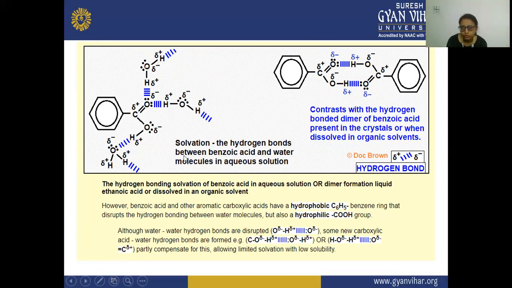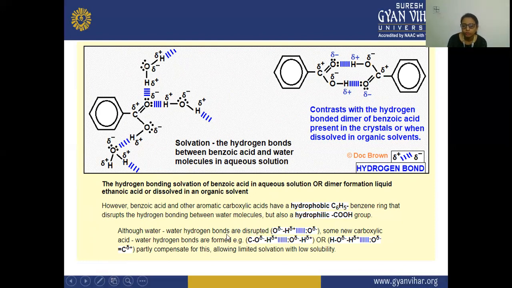This is in your aqueous solution, and dimer formation is in liquid ethanoic acid or benzoic acid dissolved in an organic solvent. However, benzoic acid and other aromatic carboxylic acids have a hydrophobic C6H5 benzene ring that disrupts the hydrogen bonding between water molecules, but also a hydrophilic COOH group.